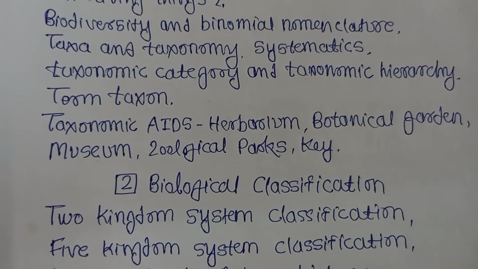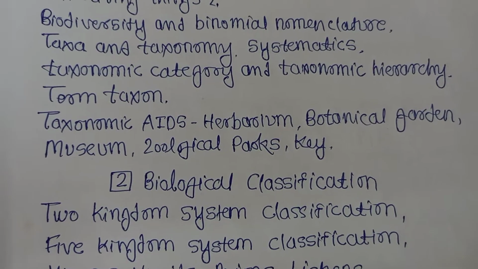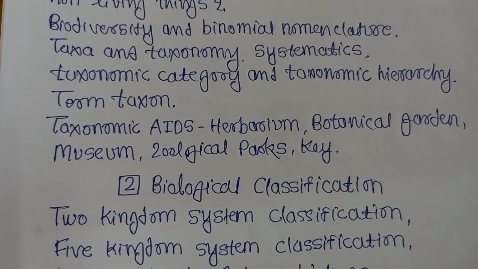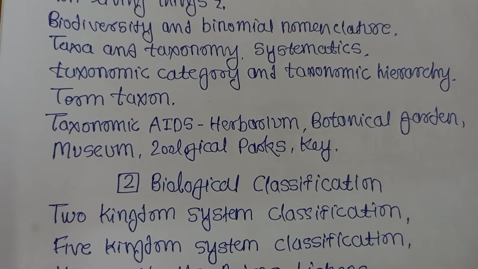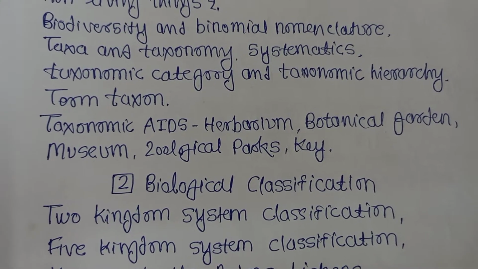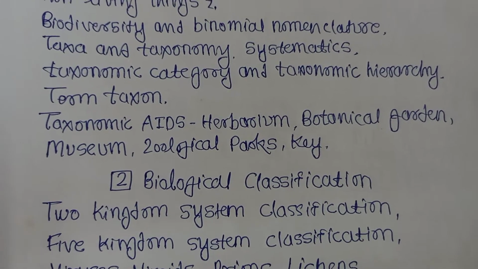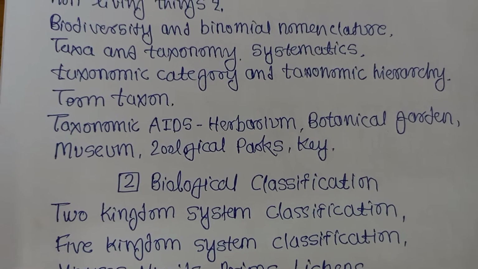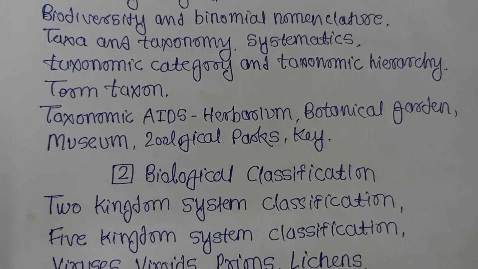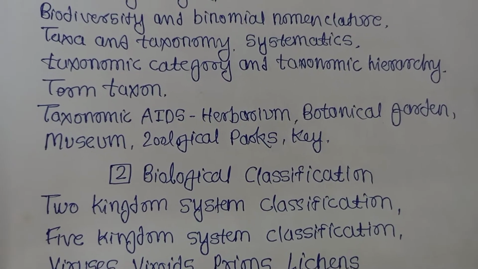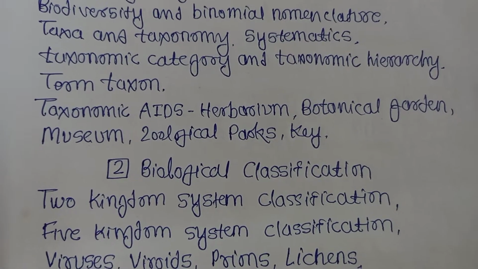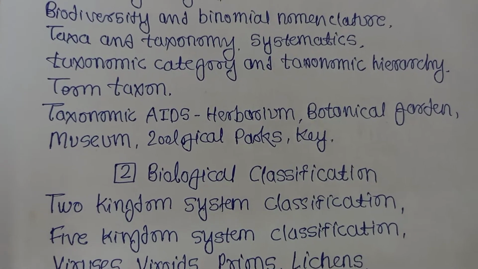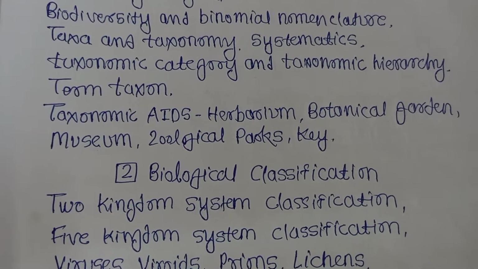Then taxonomic category and taxonomic hierarchy. Taxonomic hierarchy means different ranks, species to kingdom: species, genus, family, class, phylum, all these things are studied. That is called taxonomic category and taxonomic hierarchy. A particular rank is called category, that we can also call a taxon.